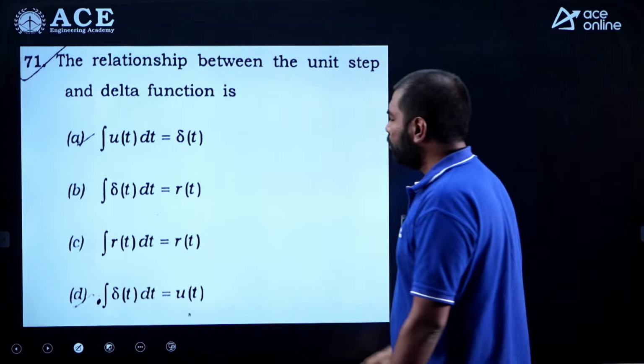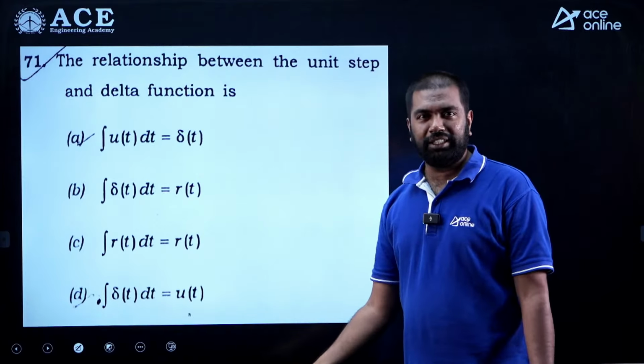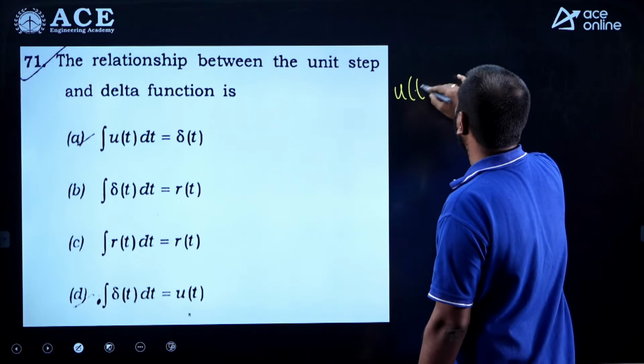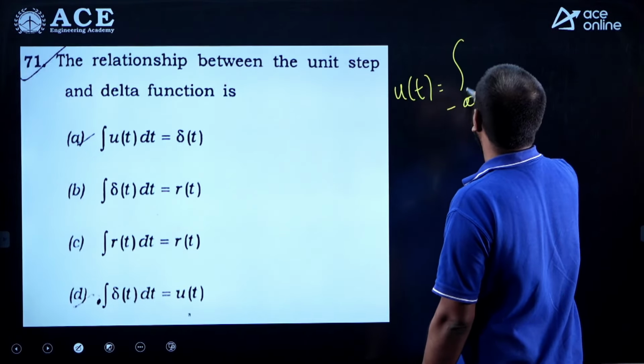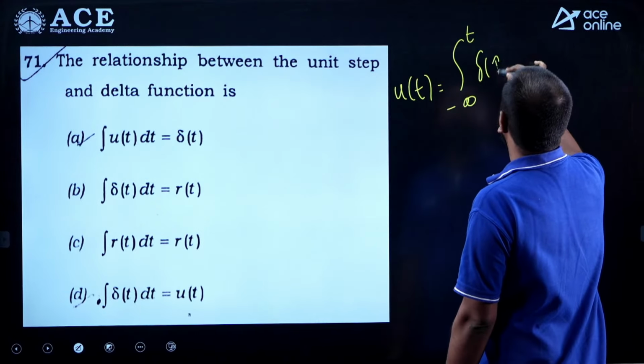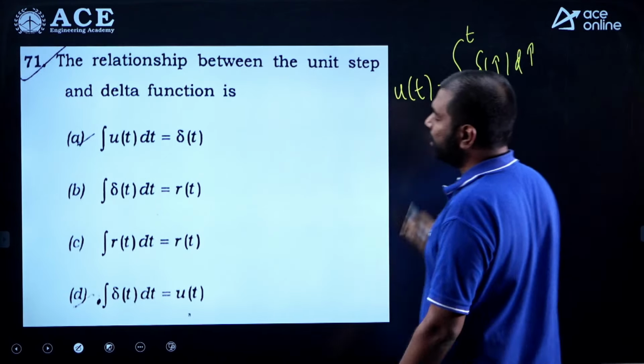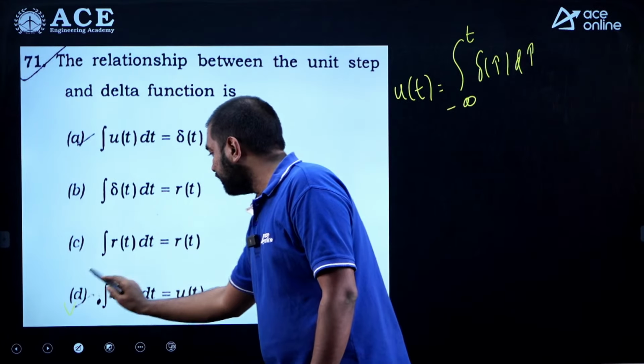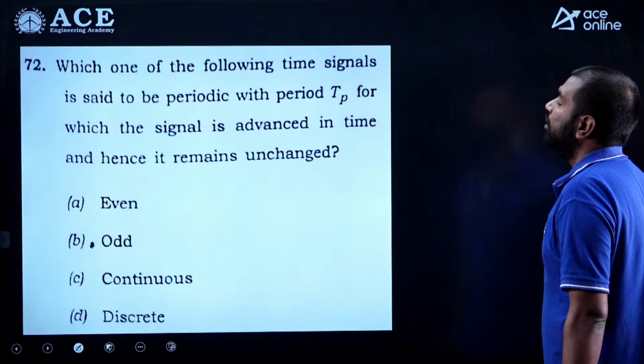Now we know the standard result, if you integrate an impulse, you get a step function, which is done like this. So u of t is integral minus infinity to t delta of tau d tau. They are not worrying about the limits, they are just looking at, okay, integrating the impulse gives a step signal. This is the right option.